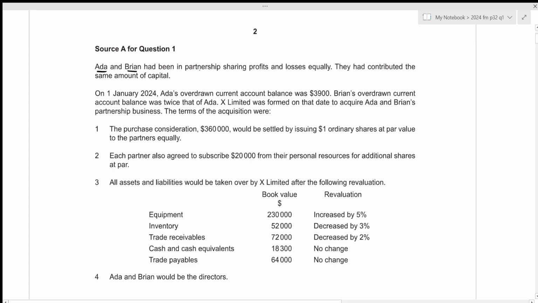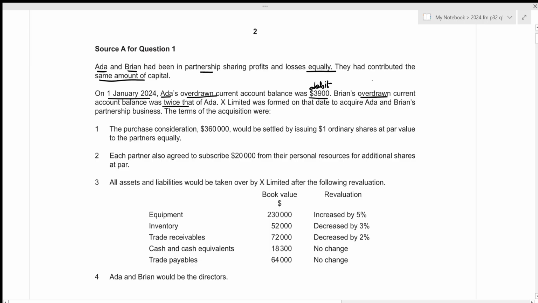Ada and Brian had been in partnership, sharing profits and losses equally. They had contributed the same amount of capital, so the capital for both Ada and Brian will be the same amount. On 1st January 2024, Ada's overdrawn current account balance was 3,900. Overdrawn means that this 3,900 should now be paid to the partnership business by Ada, so this will be understood as the debit balance. Then Brian's overdrawn current account balance was twice that of Ada.